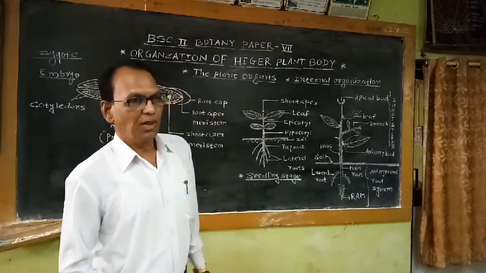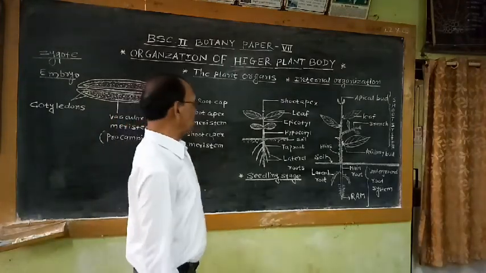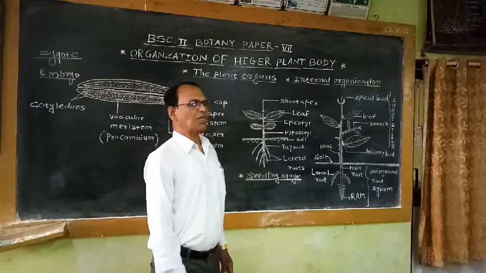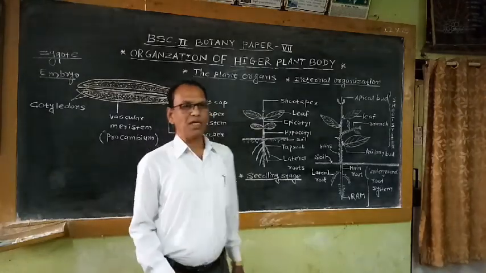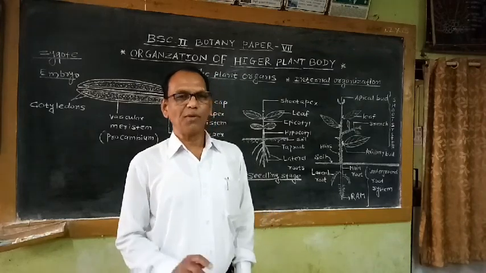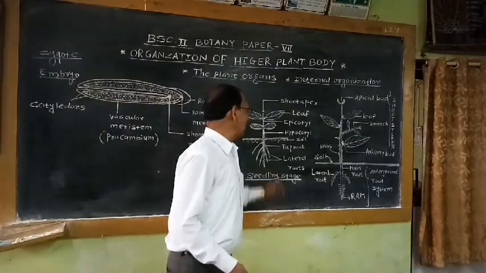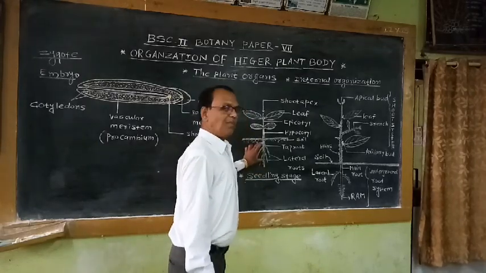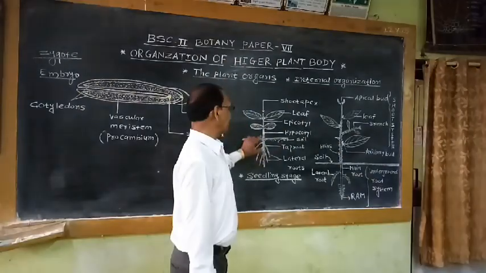In dicot seed, epigeal germination is reported, or it is generally found in dicot seed. During this germination, the two cotyledons come above the soil, while the radicle enters the soil, and this radicle further produces the root system.